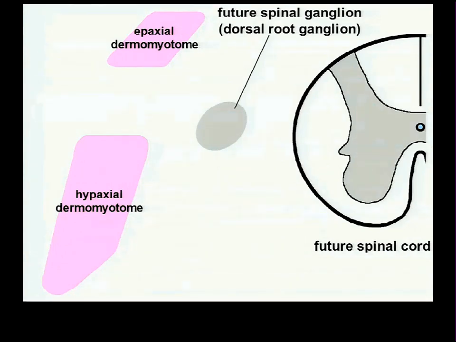Every single striated muscle of your trunk, of neck, everything below the head, the neck and the trunk, and of your limbs as well, which are outgrowths of your trunk. Every single striated muscle is derived from a dermamyotome. It turns out that, and this is a detail that I want you to forget immediately, the hypaxial dermamyotomes only become striated muscle. Epaxials actually become skeletal muscle and contribute to the dermis of your back. Now, that's a detail I don't think anyone has to know.